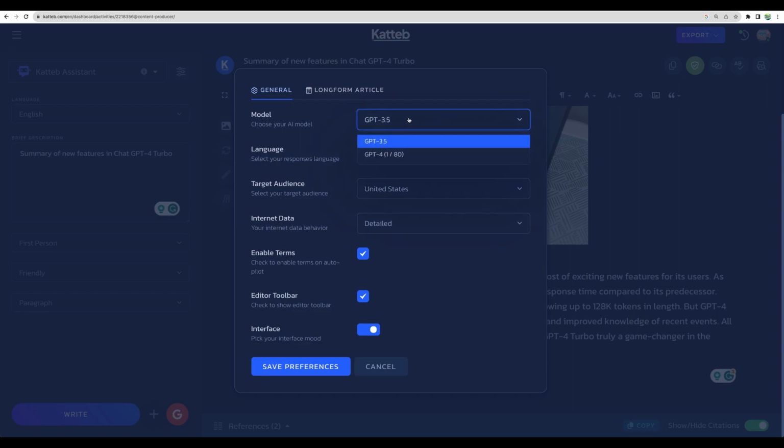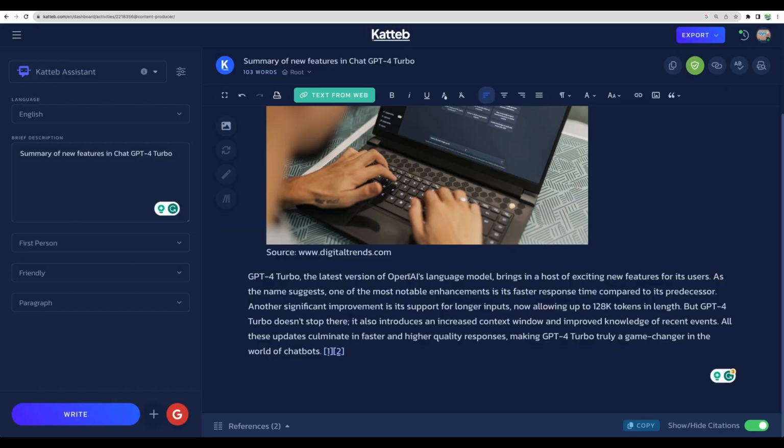So yeah, this is one of the downsides of Katteb that I can see, because it is not giving you the latest language model, and also it could be nice if they would implement a bring your own key feature. So for example, you would be able to add your key from ChatGPT or even from Claude version 2 or other language models. So you won't be limited only to GPT models.